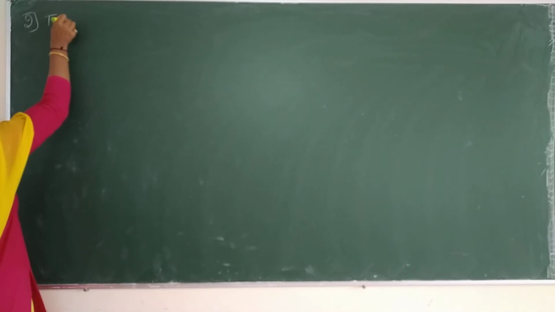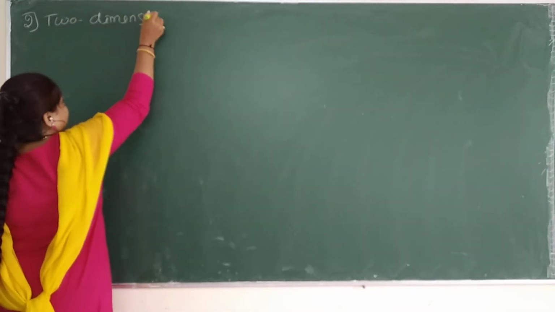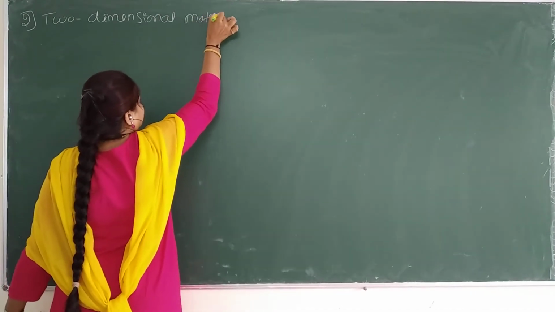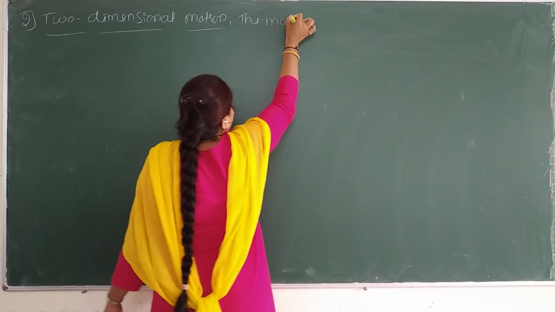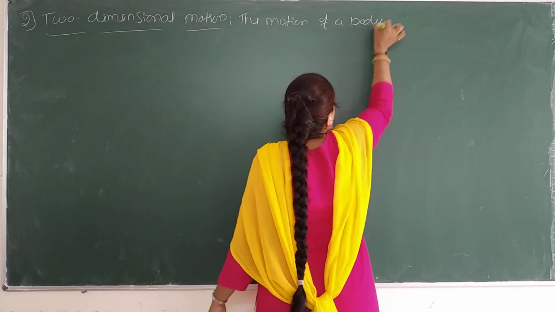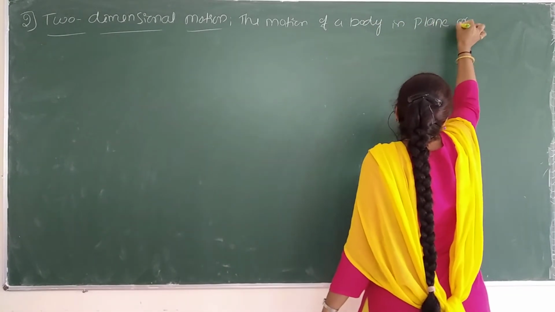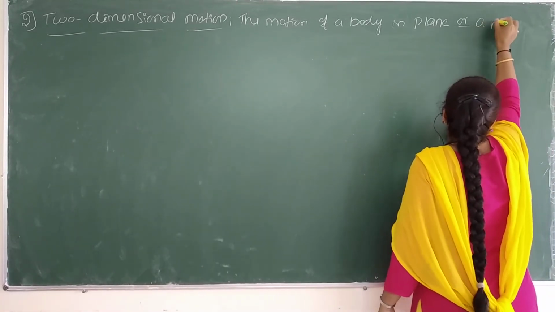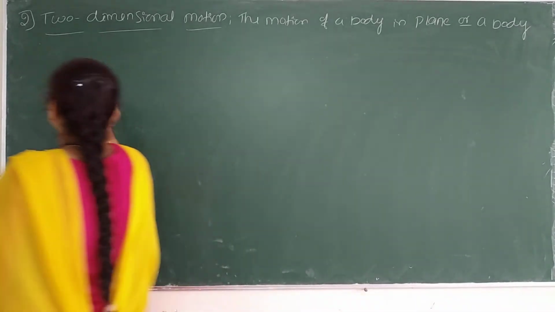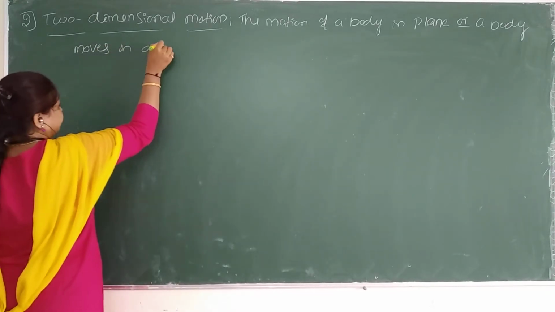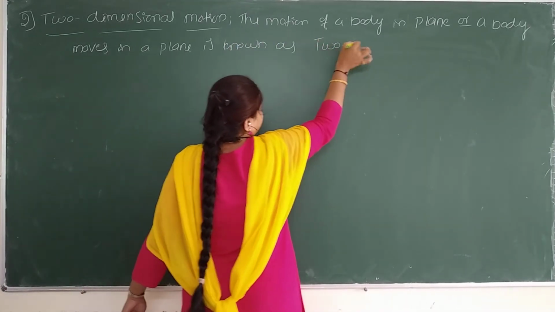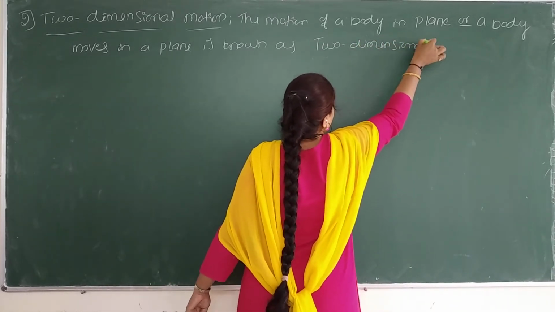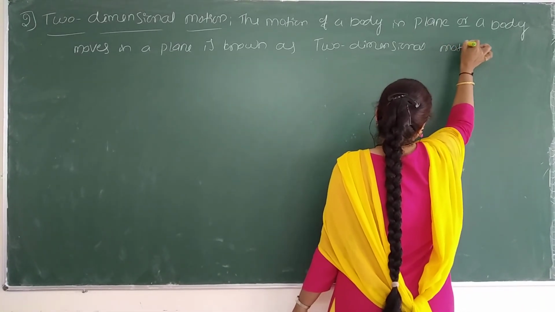Second one, two-dimensional motion, 2D. The motion of a body in a plane, or a body moves in a plane, is known as two-dimensional motion. If the object is moving in a plane,